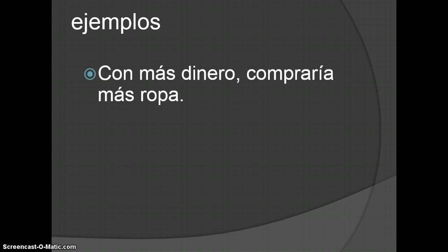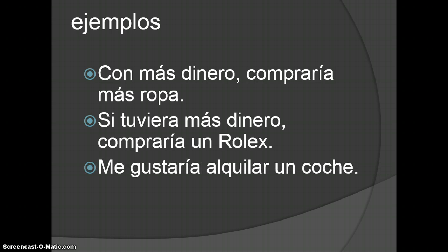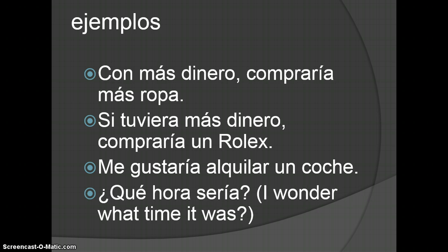Some examples. Con más dinero, compraría más ropa. With more money, I would buy more clothes. An example of a si clause. Si tuviera más dinero, compraría un Rolex. If I had more money, I would buy a Rolex. An example of a polite request. Me gustaría alquilar un coche.